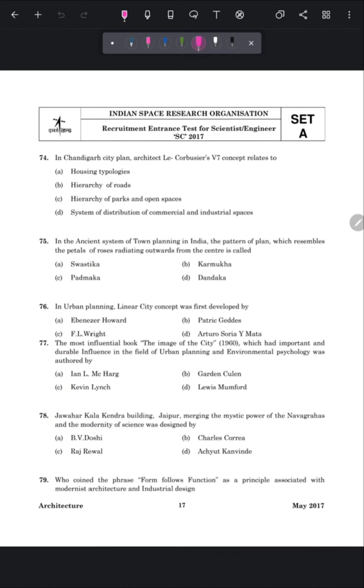In Chandigarh city plan, architect Le Corbusier's V7 concept relates to? So the V7 concept is related to the hierarchy of roads. So the correct answer is option number B.